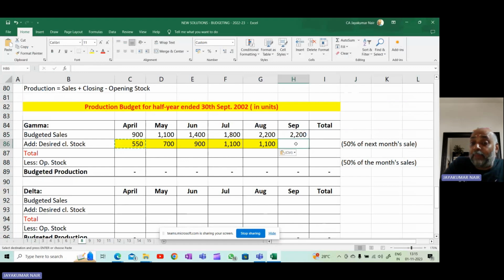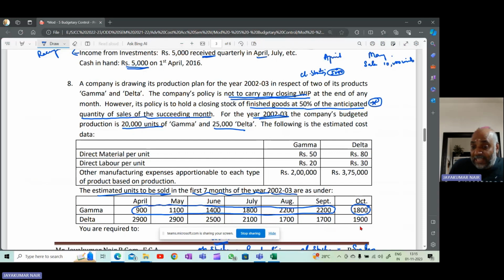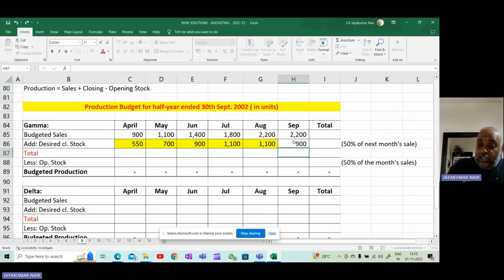Now for September, what should be your closing stock? You know that October sales is given to you. What is October sales? October sales is 1,800. So 50% of October sales, you should have as closing stock here. That means your closing stock should be 900.